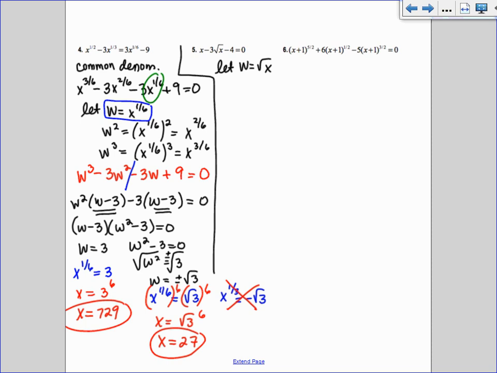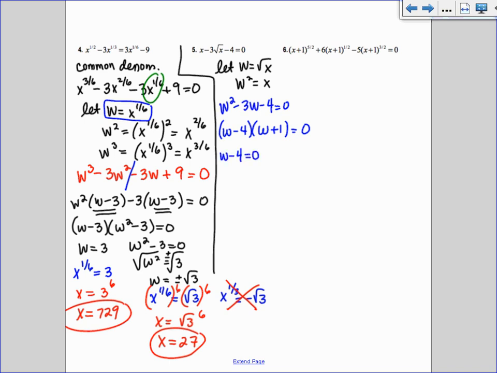So I square both sides. So w squared equals x. So when I replace, I have w squared minus 3w minus 4 equals 0. And I can factor: w minus 4, w plus 1. Are you stuck, Jonathan?